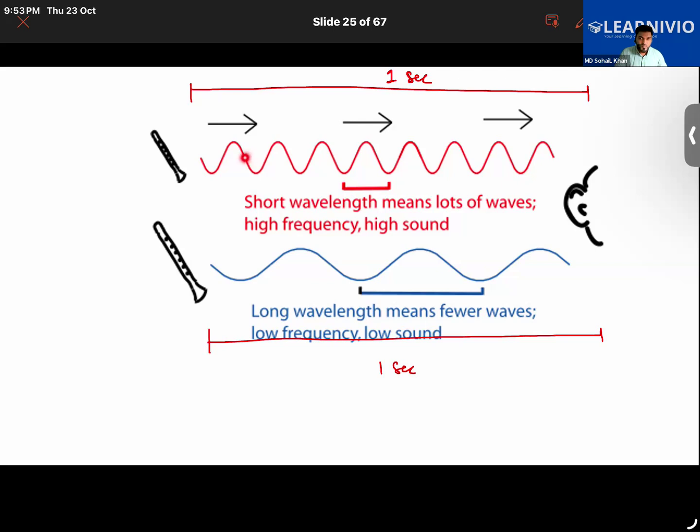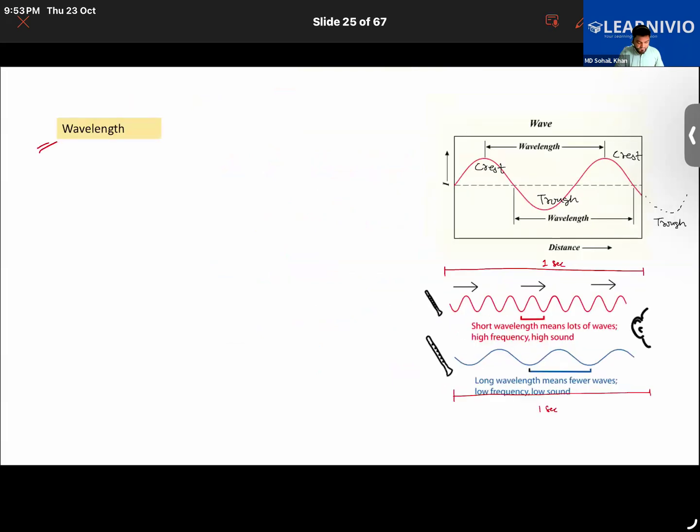Yes, sir. Okay. So what does it mean? If the frequency is more, the wavelength is less. Or we can say the other way also, that shorter wavelength means lots of waves are going to be there. Understanding how wavelength and frequency are related here once again.